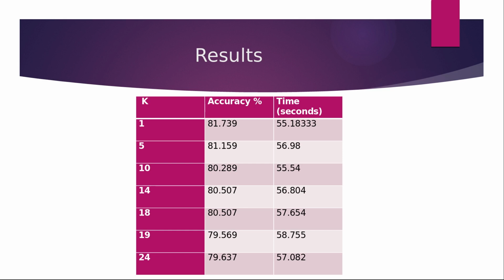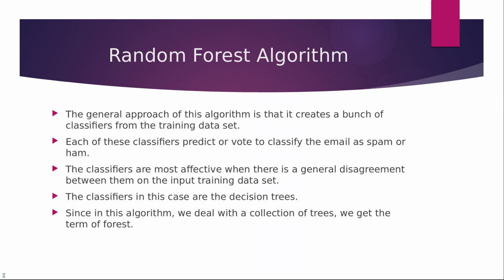In the accuracy column, you can see that most of the accuracy usually tends to be around 80% and the total time taken tends to be around 56 seconds. This time is a lot larger than the time we obtained in the naive-Bayes algorithm. Then we have the random forest algorithm.